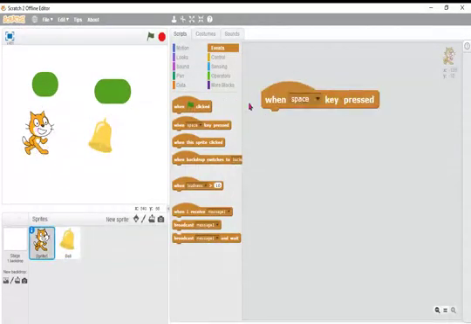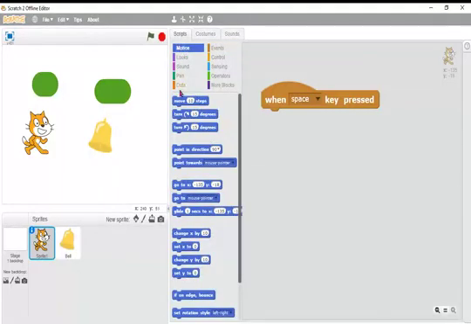Okay, now I am writing the program. When you press the space bar on the computer or mobile, then it has to move 30 steps. Then what will happen? It moves, and when it touches, where will you use that?